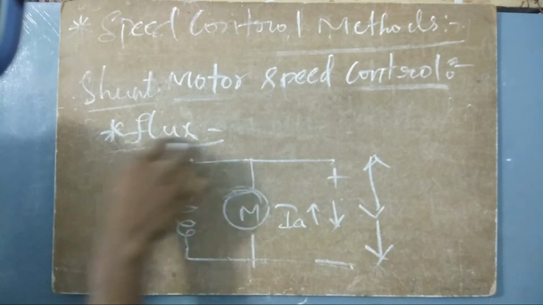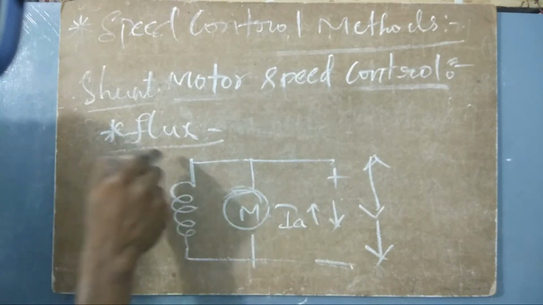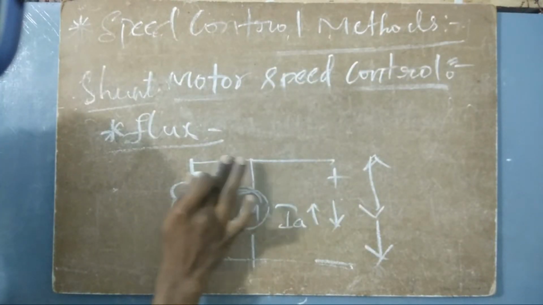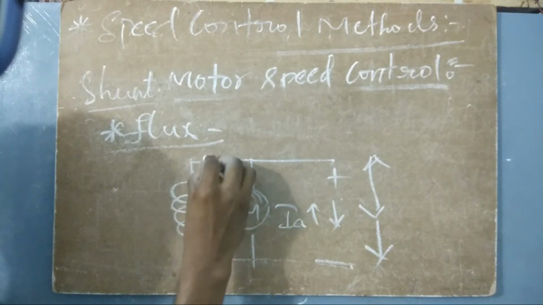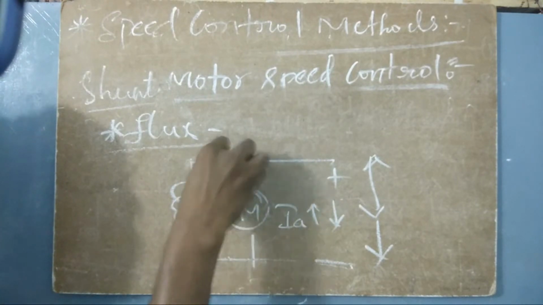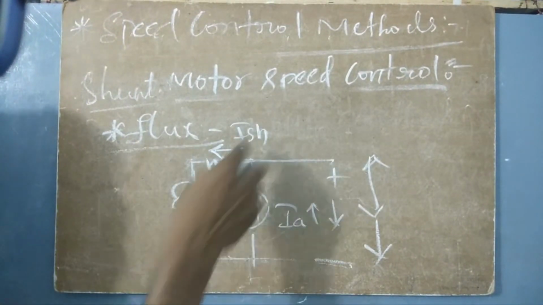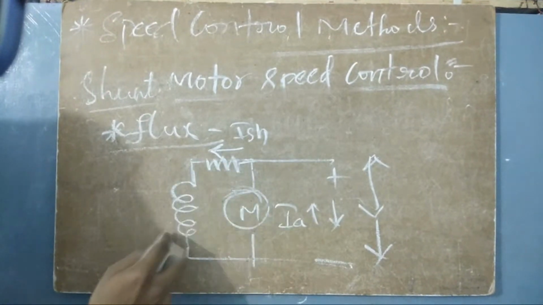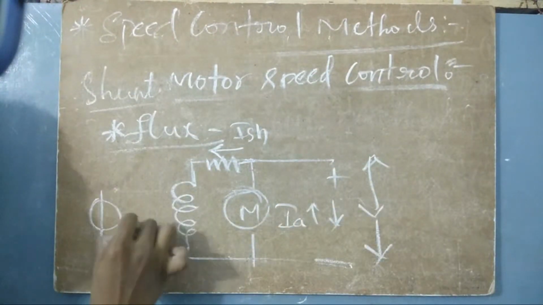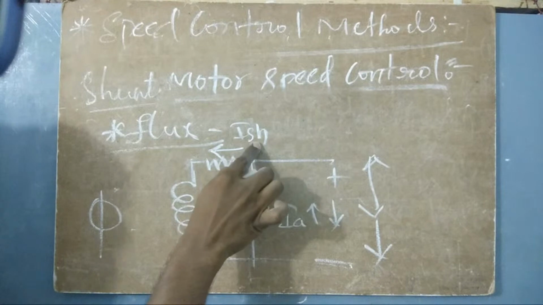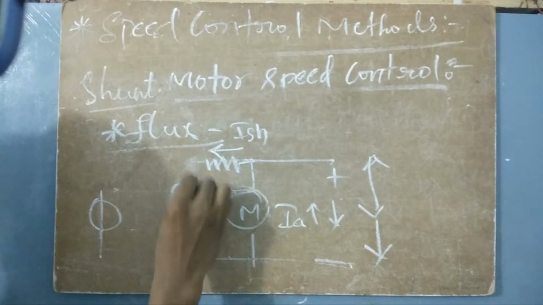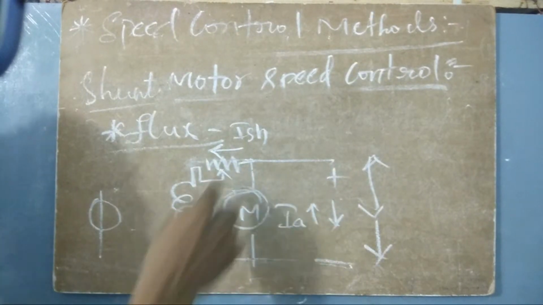But here it is the flux that has to be changed. In order to change this flux, we have to change the shunt flux. That means we have to keep one resistance here, like this. The current that will flow in this direction is ISH. ISH is not directly connected to this field. If it were directly connected, obviously the flux would be constant according to this ISH, right? But it is now reduced by using this resistance. So the voltage gets reduced by using this resistance.